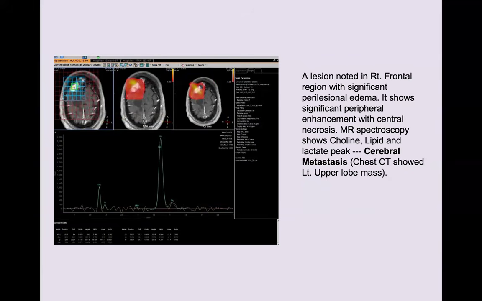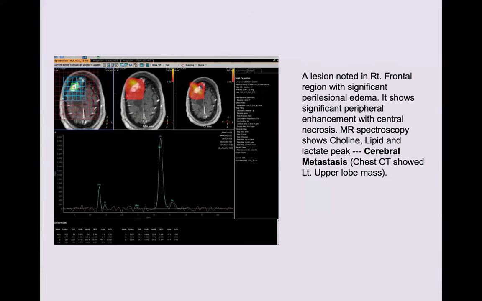This is a lesion in the right frontal region with significant perilesional edema. There is significant peripheral enhancement with central necrosis. The MR spectroscopy shows choline, lipid and lactate peaks. This goes with cerebral metastasis.